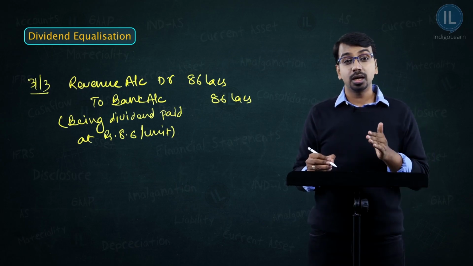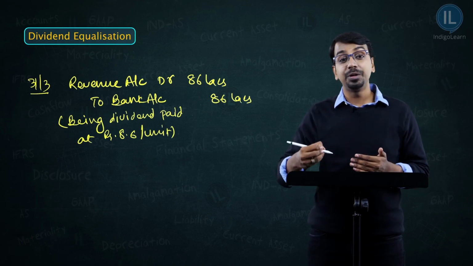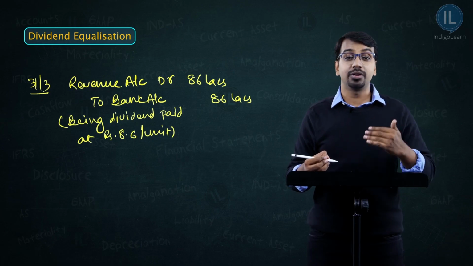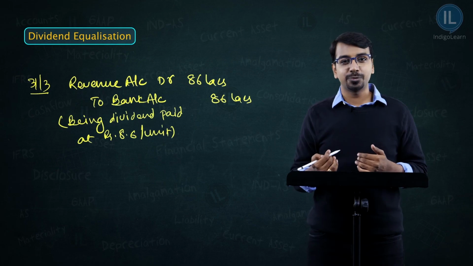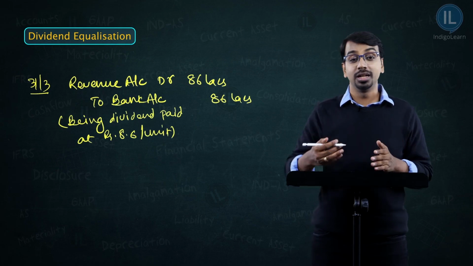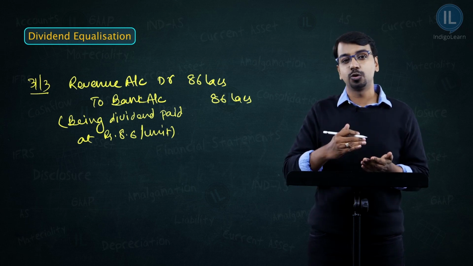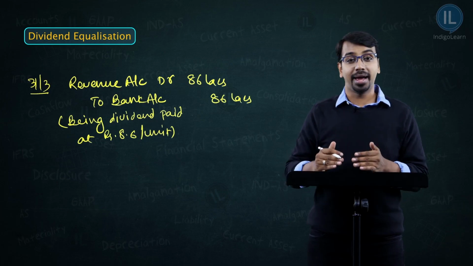Now, how much was the earning? The earning was only 81 lakhs. How much did we pay? We paid 86 lakhs. So 5 lakhs got debited to the revenue account over and above what was earned. Where will we get this 5 lakhs back? We have already collected this on 30th September. So the amount whatever you have collected as dividend equalization, you just need to transfer it to revenue account so that the shortfall is matched.